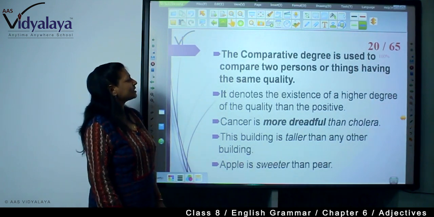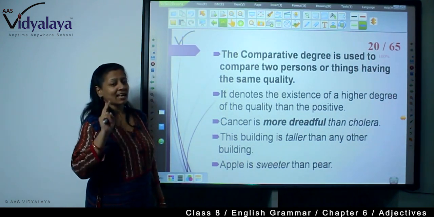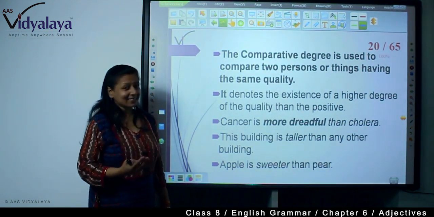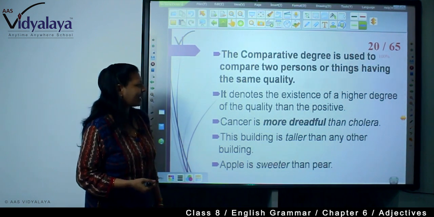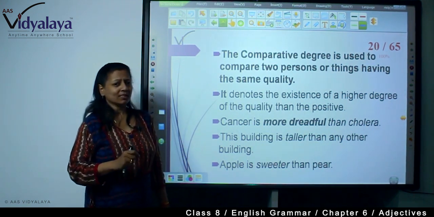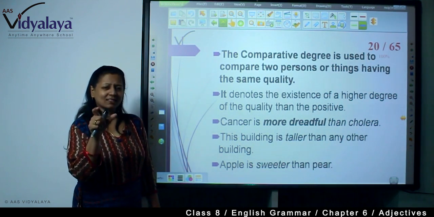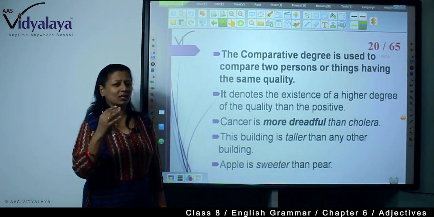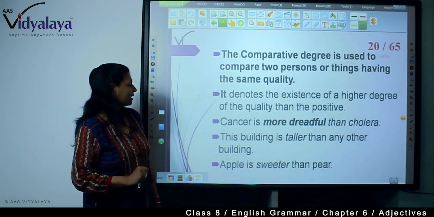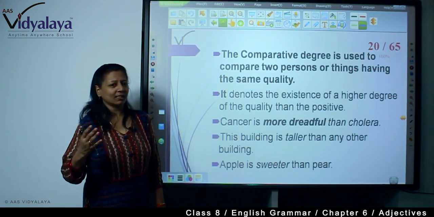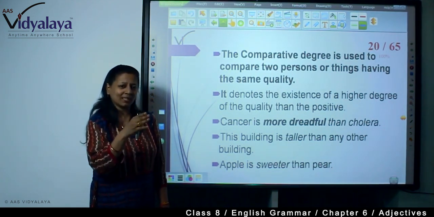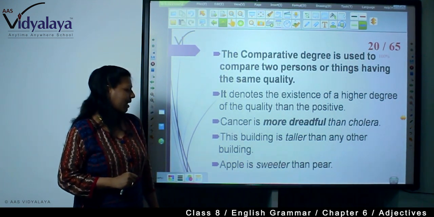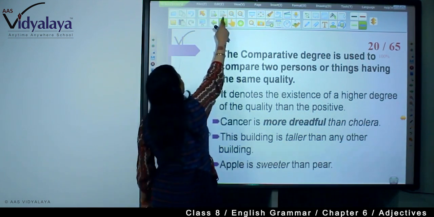The comparative degree is used to compare two persons or things having the same quality. It denotes the existence of a higher degree of the quality than the positive. Positive is just a description, but comparative says the person is more qualified or less qualified, right? So cancer is more dreadful than cholera. That means cholera is less dreadful than cancer. This building is taller than any other building. Apple is sweeter than pear.